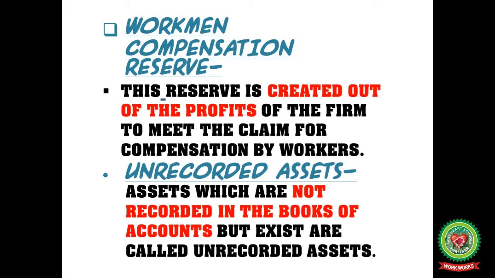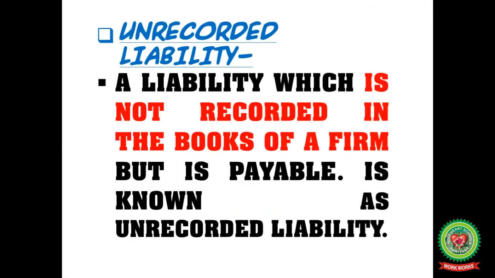The next term here is unrecorded assets. An asset which is not yet recorded in the account books but exists is called an unrecorded asset. You know that workmen compensation is provided to the workers in case of accident, death or any injury. Then unrecorded liabilities: a liability not recorded in the books of the firm but payable. Yes, not recorded, but it is a liability of the firm to pay, and is known as an unrecorded liability.